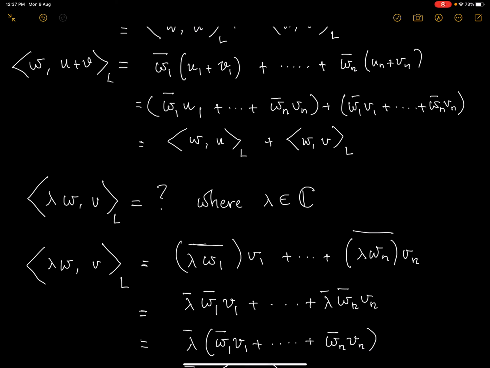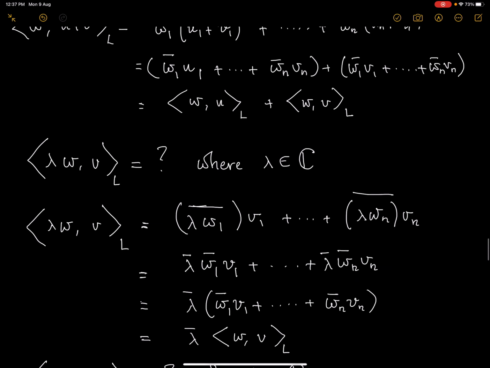Again here I'm applying the fact that the conjugate of the product of two complex numbers is the product of the conjugates. And that is how this lambda bar comes out and gives me back this part, which is the left inner product. So finally I get lambda bar times the left inner product of w and v. So if you multiply in the left slot, this is what you get.